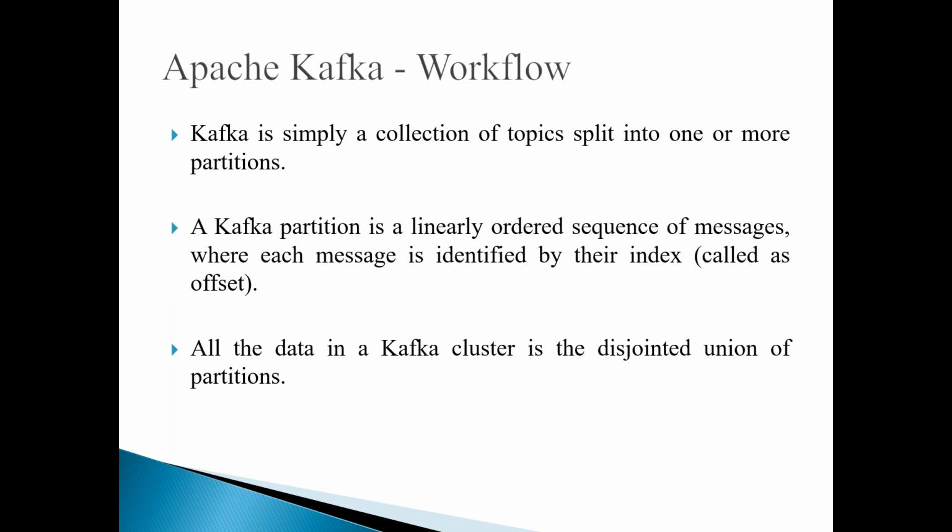So Kafka is simply a collection of topics split into one or more partitions, and a Kafka partition is a linearly ordered sequence of messages where each message is identified by its index. We call that index the offset. All the data in a Kafka cluster is the disjoint union of partitions. I mean to say everything is independent, they are not joined, at the same time they are a union. That is how the data is managed by the Kafka cluster.